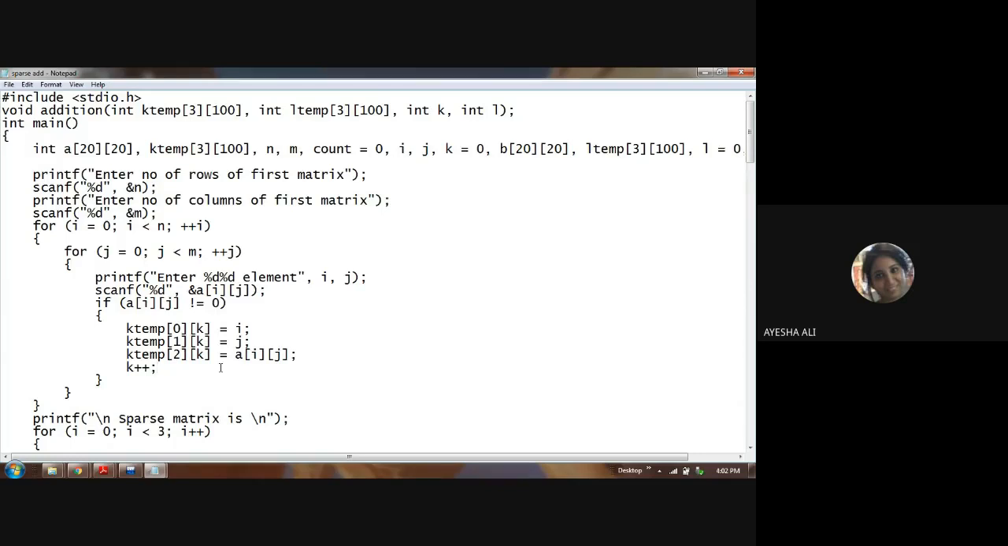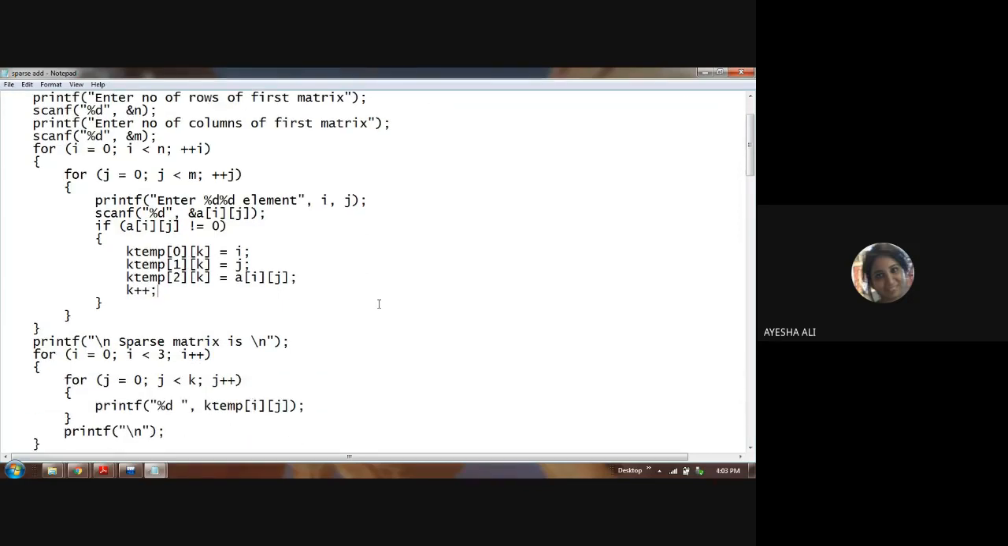All right. So if a[i][j] not equal to 0, the first thing you have to do is jot down all those places where your column value and row value give a non-zero value in the regular matrix. So then temp[0][k], k is what we initialized in the topmost line of the code, as 0. So 0, 0 is equal to i. i in the first case is 0. Then temp[1][k] is j, and for what value was j non-zero?